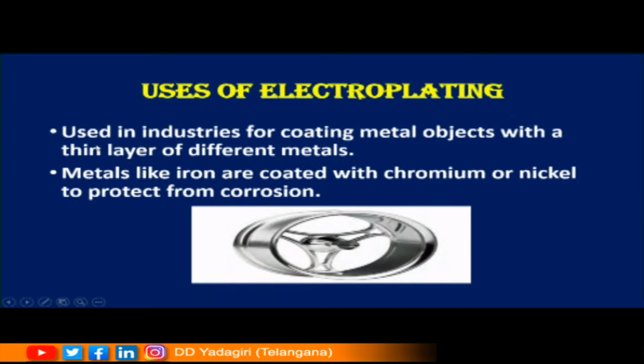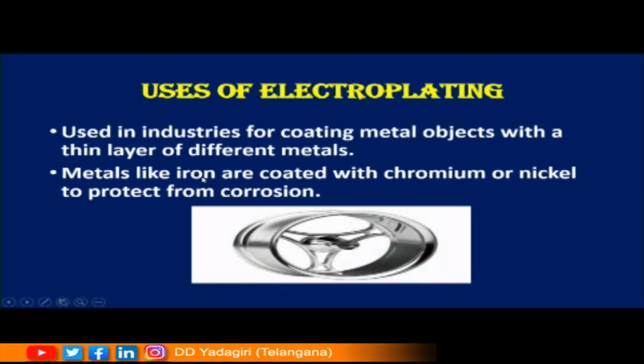This process of electroplating is used in industries for coating metal objects with a thin layer of different metals. So, mostly this is used in the industries for their machinery parts as well as in the automobile industry, where the use of metals like iron is more. But children, iron, you know, it is prone to corrosion. Yes or no? It will get corroded easily. That means rust formation. Yes, iron forms rust very easily.